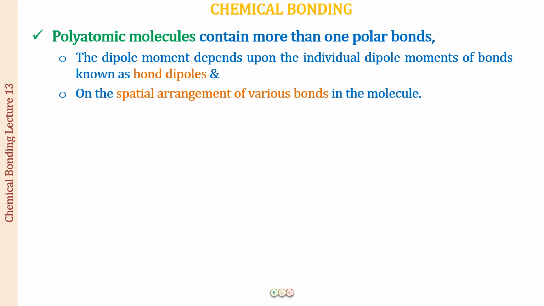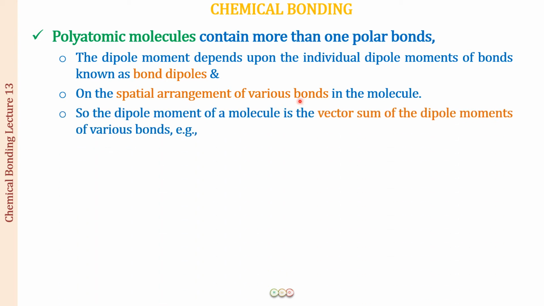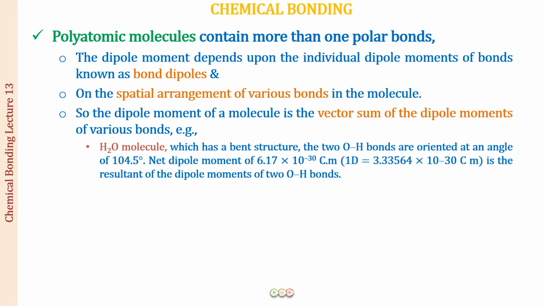So how these bonds are arranged in the molecule is going to be very important, because you know that dipole is a vector quantity. So the dipole moment of the molecule is going to be the vector sum of the dipole moments of the various bonds. For example, we consider a water molecule. The water molecule has a bent structure. The two OH bonds are oriented at an angle of 104.5 degrees.